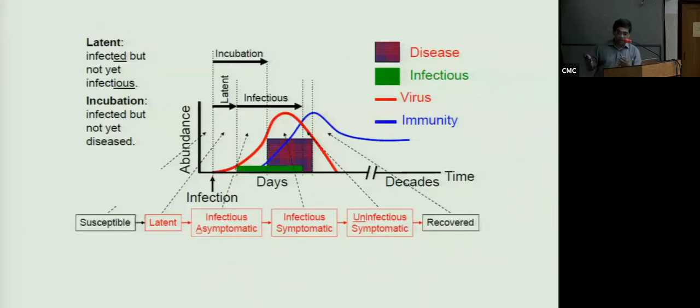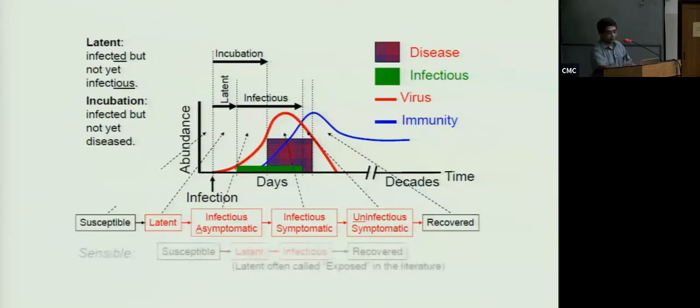You could have various variations of this. Let's go through that. There is the initial susceptible phase, after that infected but latent, then they are infectious but still asymptomatic, infectious and symptomatic. Finally, you have a time when they are non-infectious but still symptomatic, in ICU for instance. Then finally you have either the recovered or the removed situation.